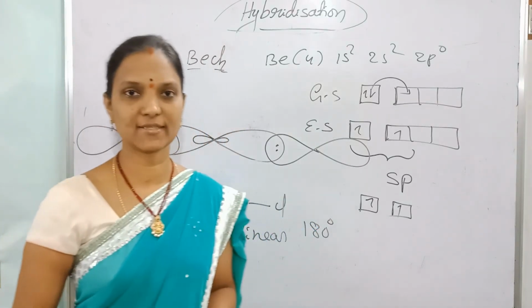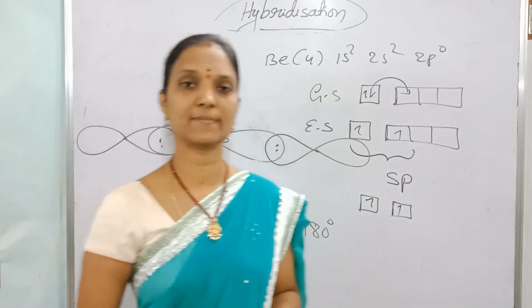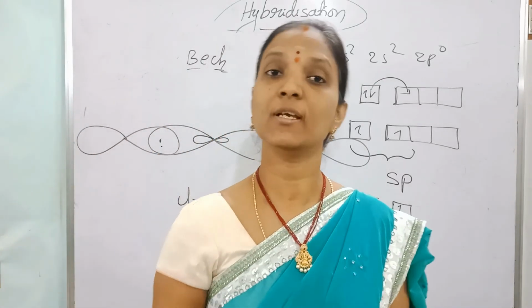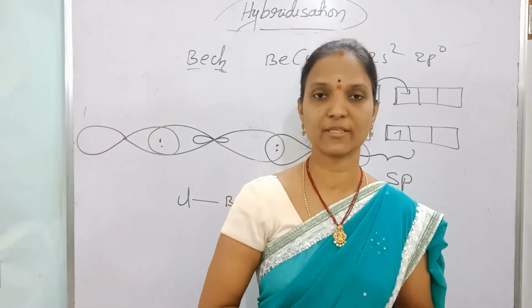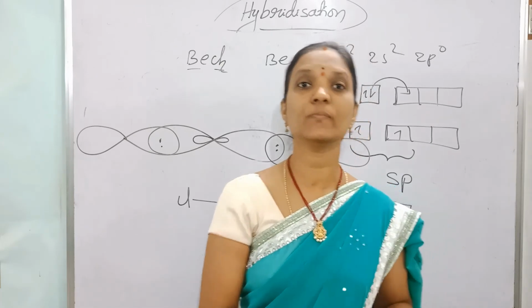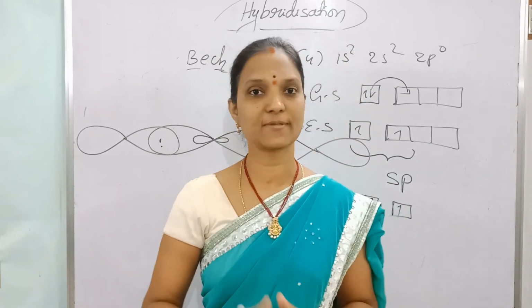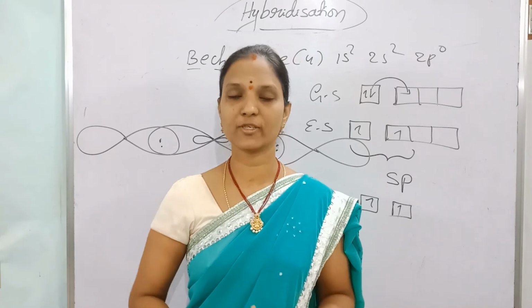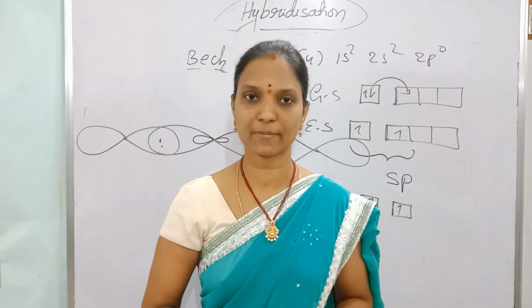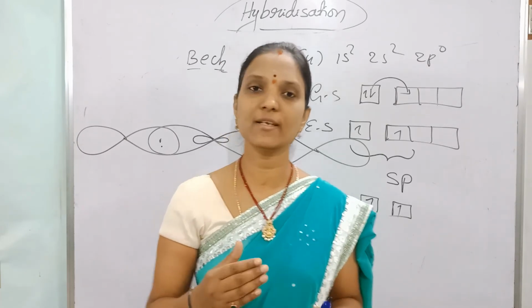This is hybridization, and how it takes place and how to identify the structure. There are different types of hybridization: sp, sp2, sp3, sp3d, sp3d2 and sp3d3. These hybridizations and valence shell electron pair repulsion theory, with examples, will be in the next video.